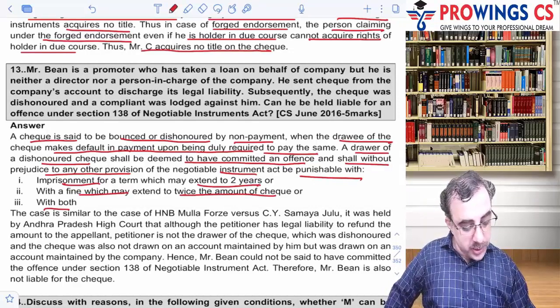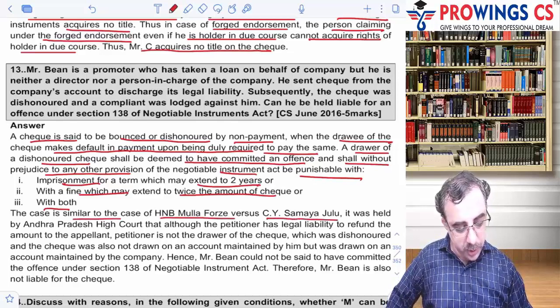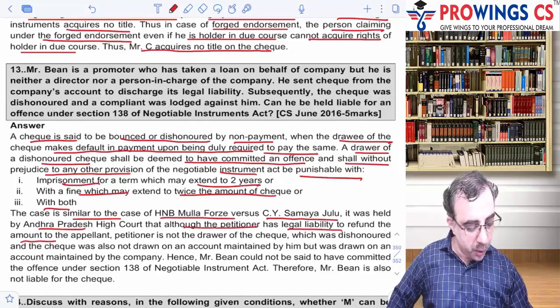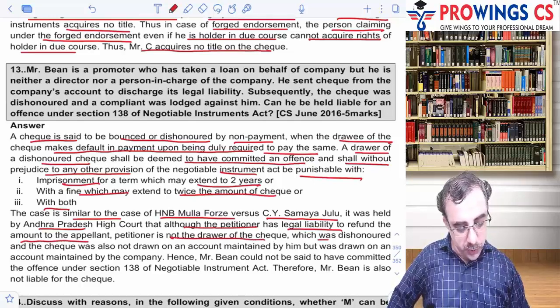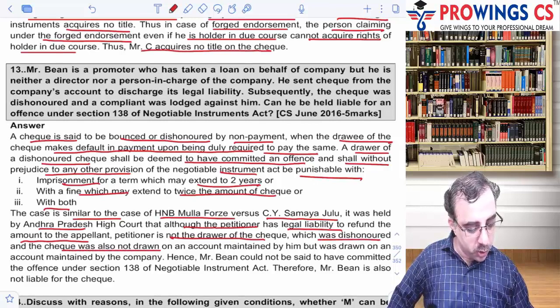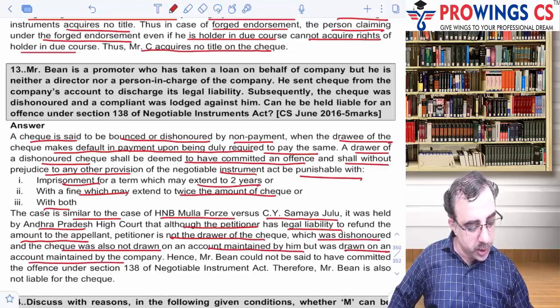So the case is similar to that of HNB Mullah Force versus CY Samya Julu. It was held by the Andhra Pradesh High Court that although the petitioner has legal liability to refund the amount to the appellant, the petitioner is not the drawer of the check which was dishonored, and the check was also not drawn on an account maintained by him, but was drawn on an account maintained by the company.